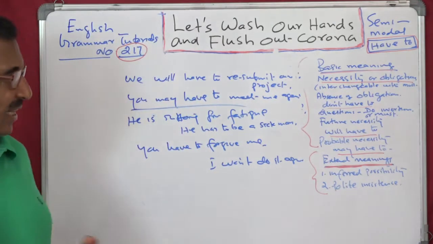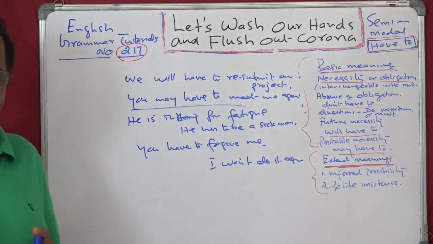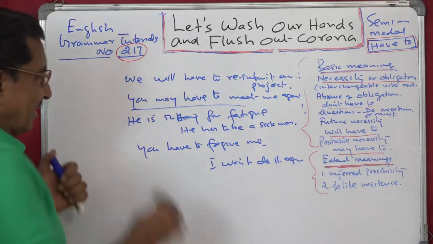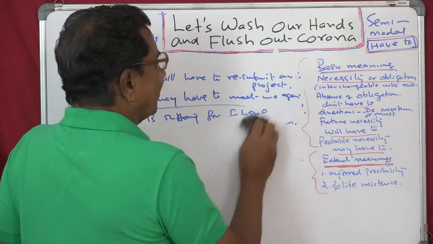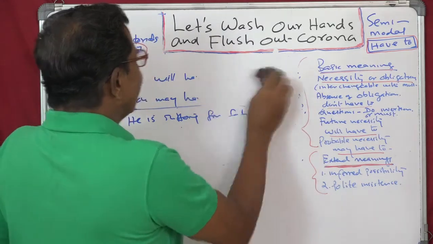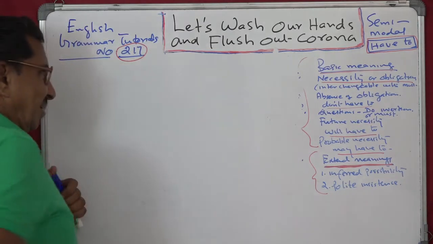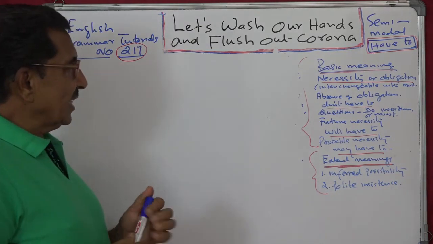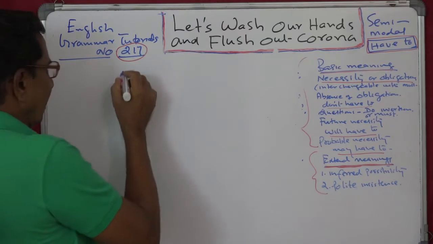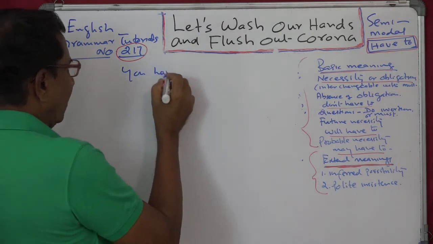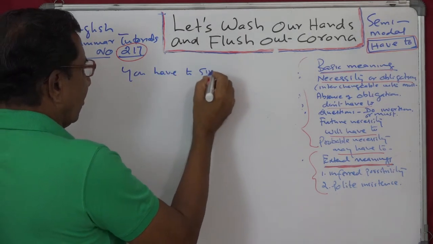I think that now everything is very clear to you. I will have a summary, in the sense that you will have sentences and see how things are proceeding. Alright, so necessity and obligation, we can say you have to sing a song.